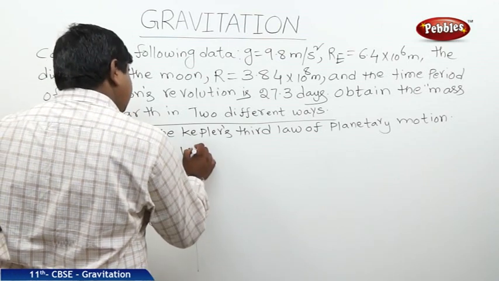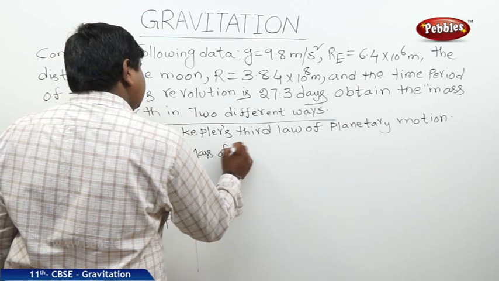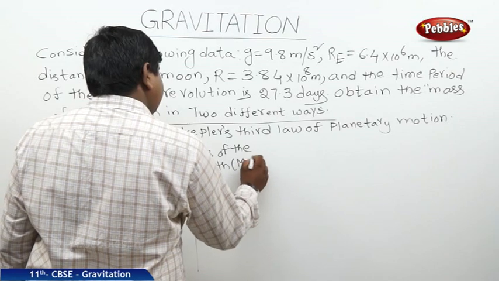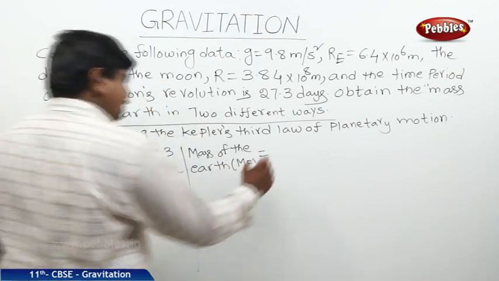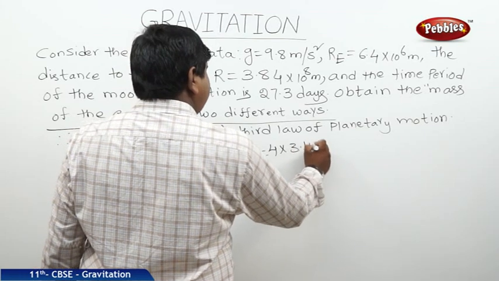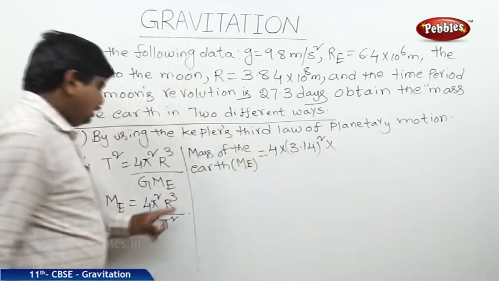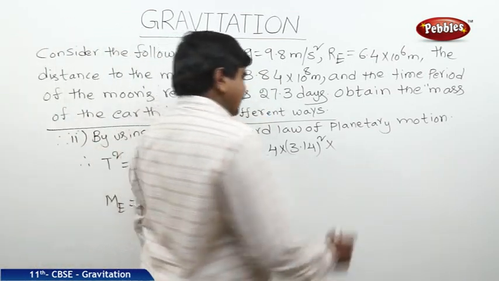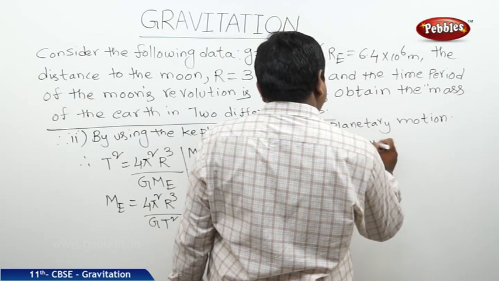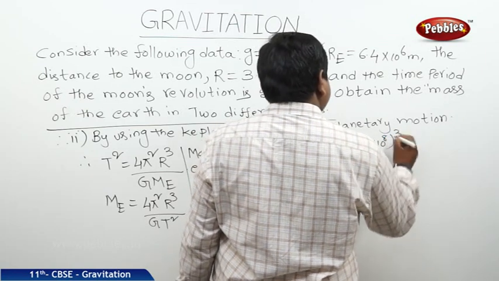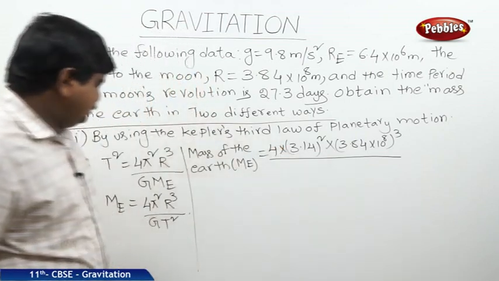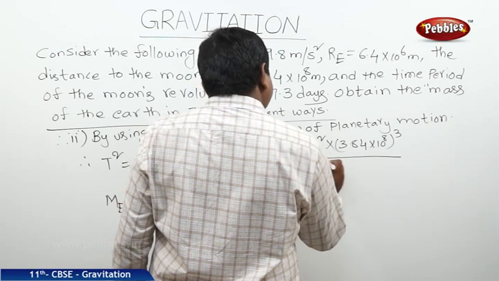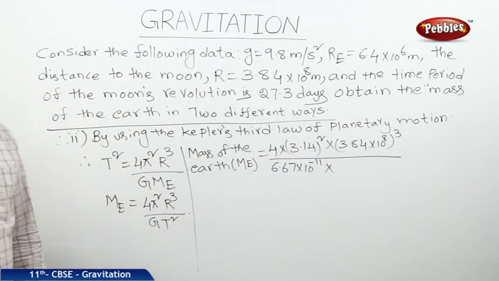Therefore, the mass of Earth ME is equal to 4 into pi square, meaning 3.14 whole square, into r, the distance from the Moon to Earth, 3.84 into 10 to the power of 8 meters, whole cube, whole divided by G, which is 6.67 into 10 to the power of minus 11, and the time period, which is 27.3 days.